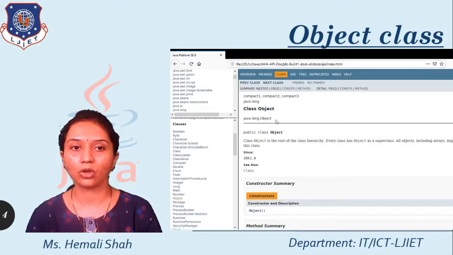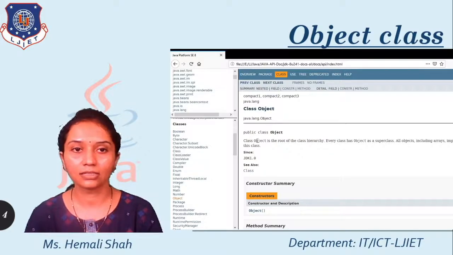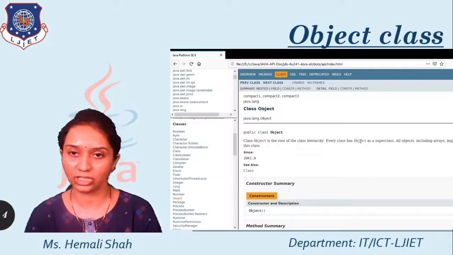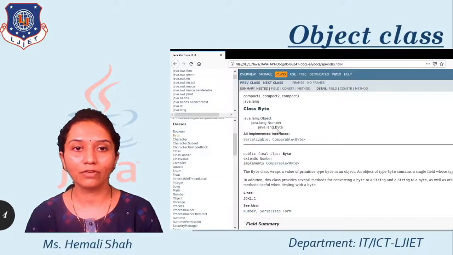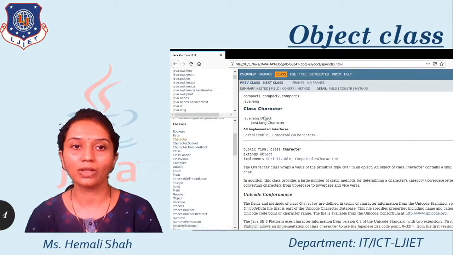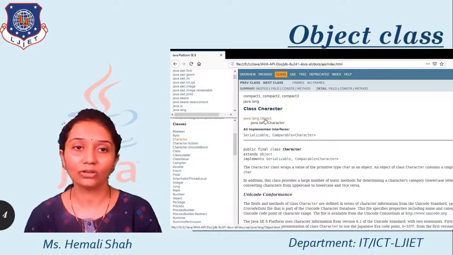So this is the Object class. It is a public class, the root of the class hierarchy. When you open any class, this is the default super class, the first-level class, java.lang.Object. So when you search all the classes, you will get the first super class name as java.lang.Object.